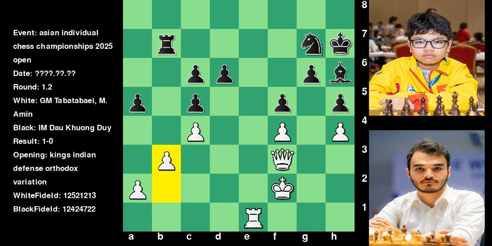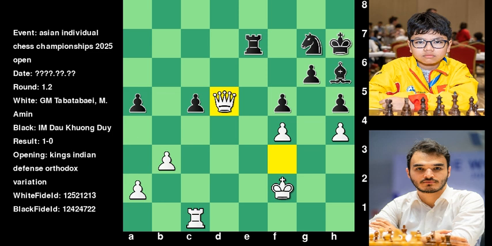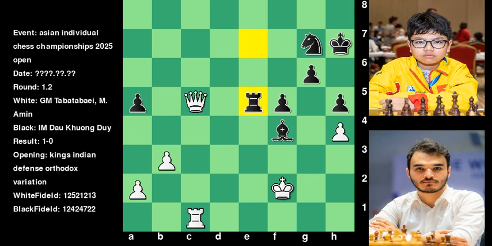Pawn b3, threatening queen takes c6. Pawn d5 played by Khuong. Rook c1. Rook e7. Pawn takes d5. Pawn takes d5. Queen takes d5. Bishop takes f4. Queen takes c5. Rook e5.